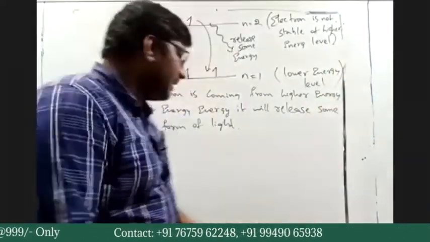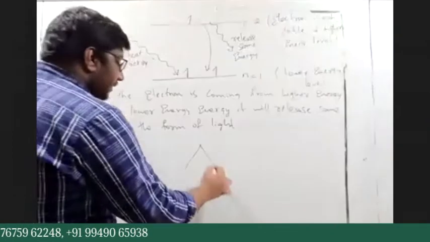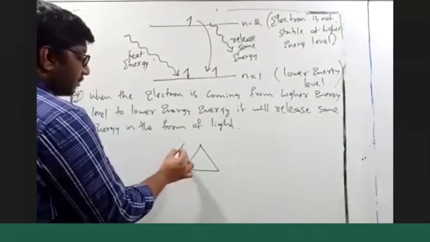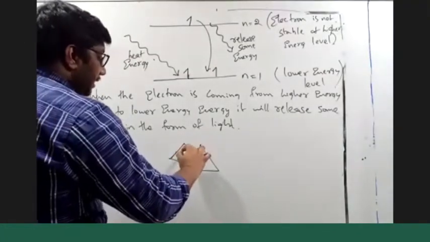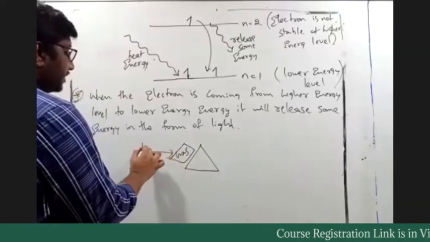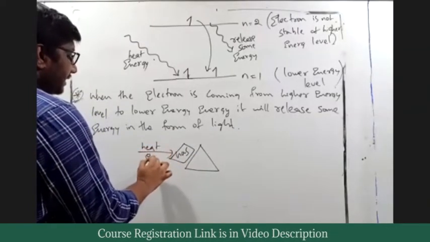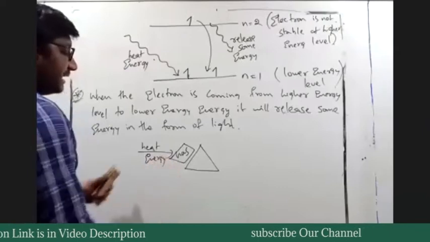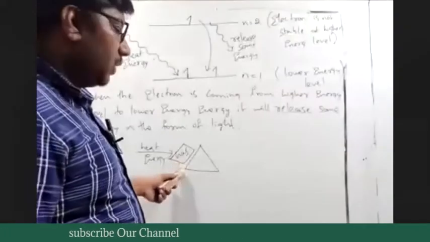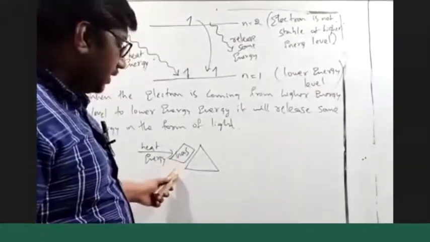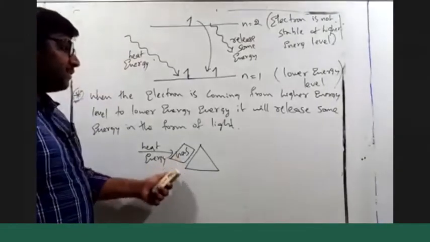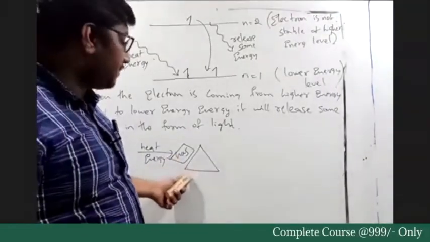What is the screen we have? Earlier we had a screen, right? So we have some gas here, and we give heat energy. Because of this heat energy, the gas molecule absorbs some energy.